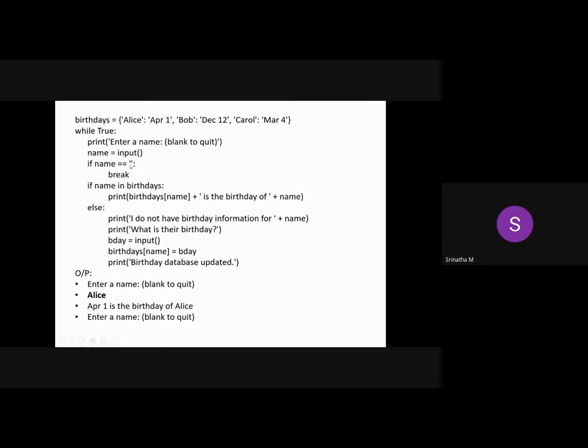So once you enter a blank without any data, that will automatically break this loop by using the break keyword. Now you are asking to enter name, blank to quit. It is given here to come out of this infinite loop. You need to type blank or press the space bar.